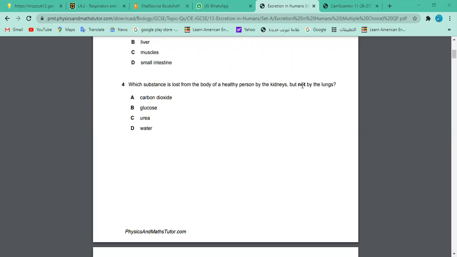When you exhale, you are basically getting rid of carbon dioxide. Gaseous exchange in the respiratory system, you remember that. Water, of course, you do lose some when you are exhaling, but the kidney is the main organ that is retaining much of the water, right? Of course, water is also lost, but when you focus on a healthy person, if urea is not excreted, what will happen?